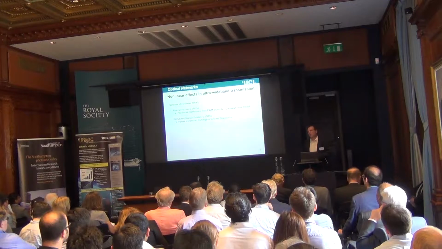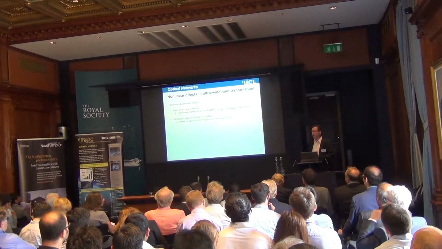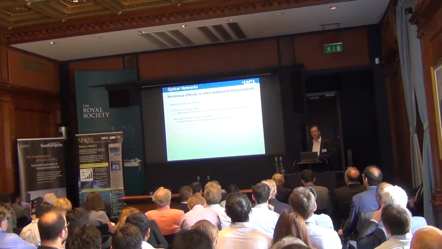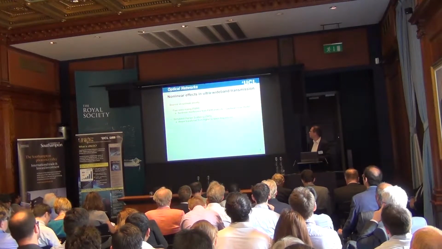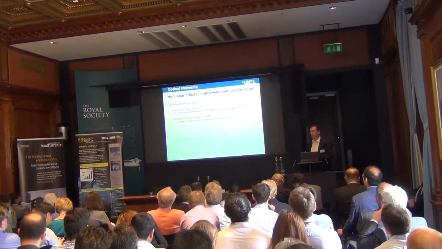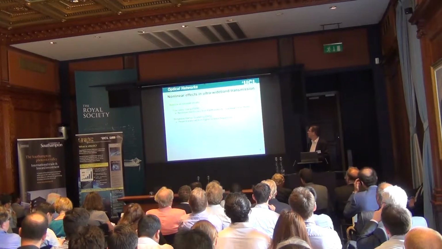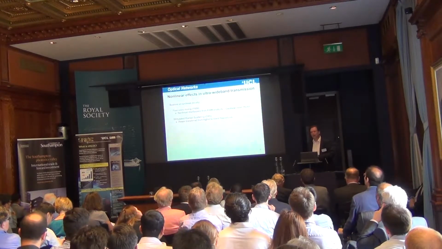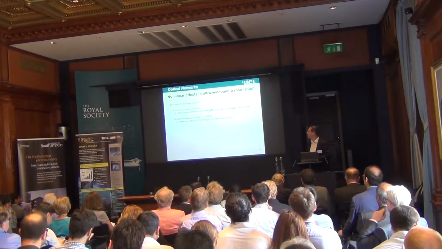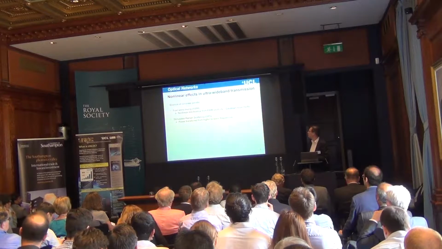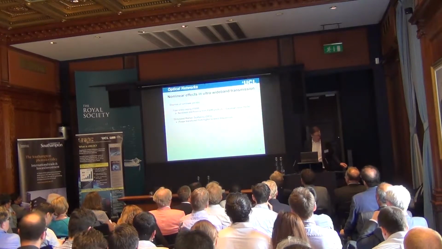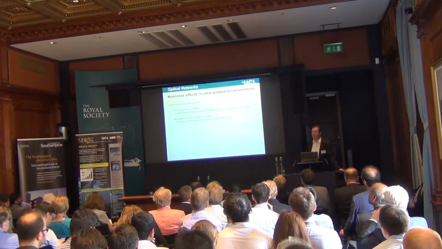So let's just have a look at the nonlinear effects that we're considering. First of all, there's the Kerr nonlinearity, the four-wave mixing, which has been discussed by previous speakers. So we get four-wave mixing occurring, and we get nonlinear interference between the products generated by the four-wave mixing. And we have some quite accurate, quite useful models to estimate the effects of four-wave mixing. In particular, we've been looking at the Gaussian noise model developed by Poggiolini and colleagues at the Polytechnic of Turin.